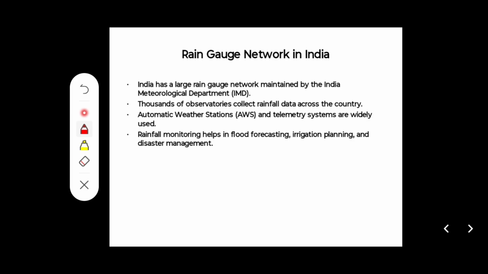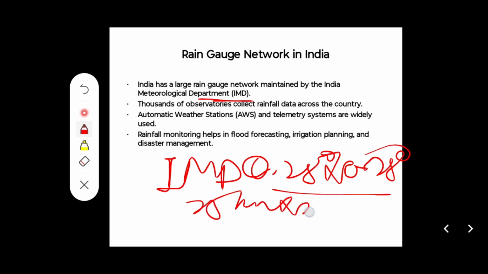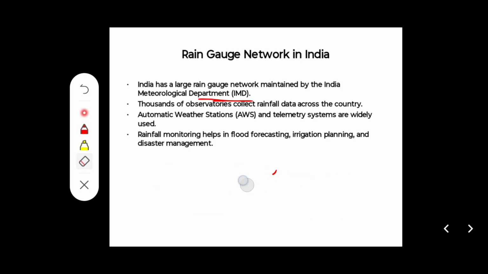I am telling you for India, the Indian Meteorological Department gives you rainfall at 0.25 degree by 0.25 degree, meaning approximately 25 kilometer by 25 kilometer, so in 625 kilometer square you will get the rainfall for the area.